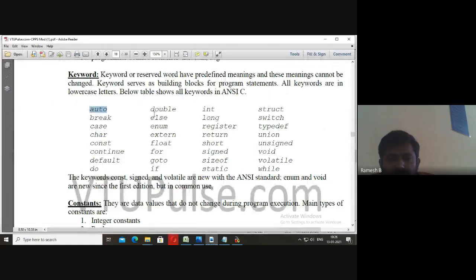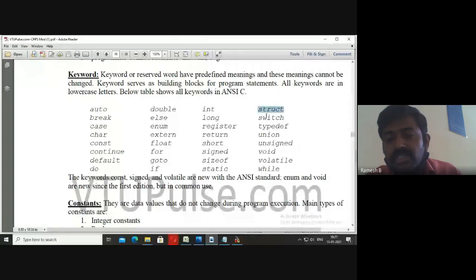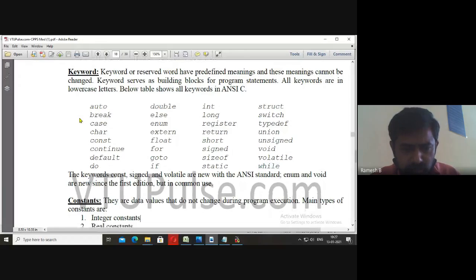All these are keywords: auto, break, case, char, const, continue, default, do, double, else, enum, extern, float, for, goto, if, int, long, register, return, short, signed, sizeof, static, struct, switch, typedef, union, unsigned, void, volatile, and while. All these are examples of keywords. They have some special meaning.